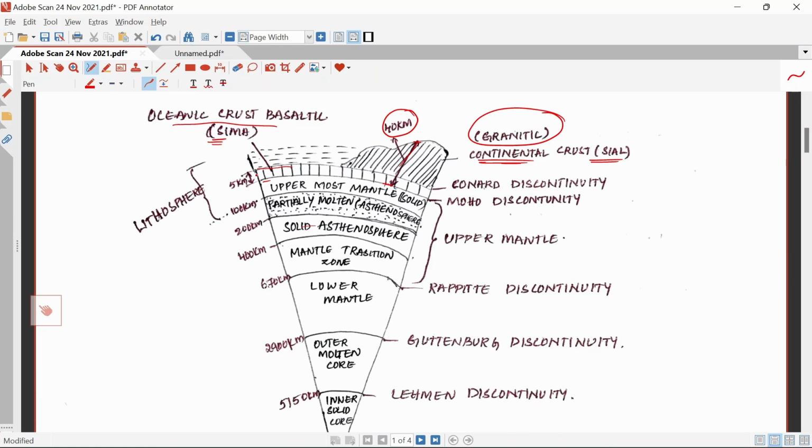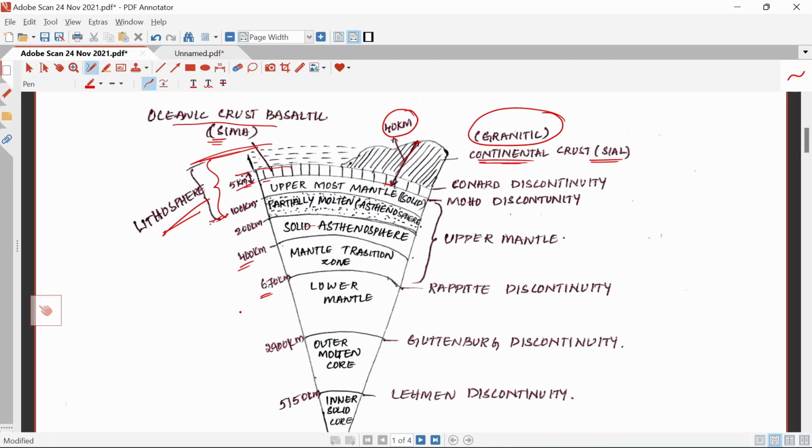The oceanic crust is about 5 kilometers, and the continental crust is around 40 kilometers of depth, and the uppermost mantle is around 100 kilometers of depth. This 0 to 100 kilometers is called the lithosphere, and the partially molten asthenosphere is around 100 to 200 kilometers, and the solid asthenosphere is around 200 to 400 kilometers, and the mantle transition zone is 400 to 670 kilometers.